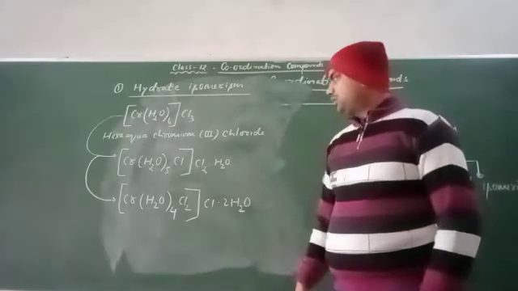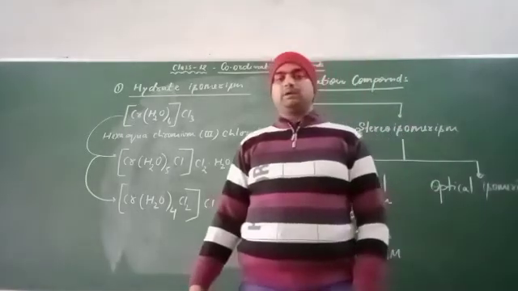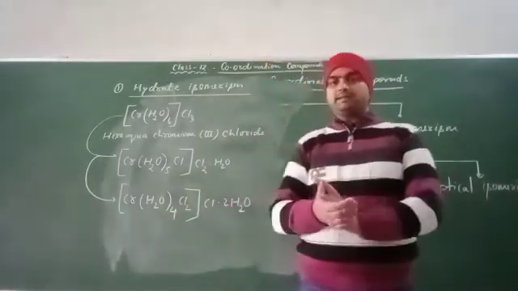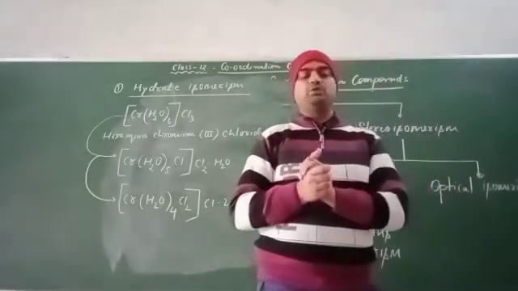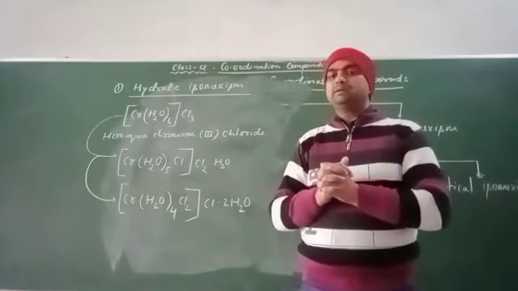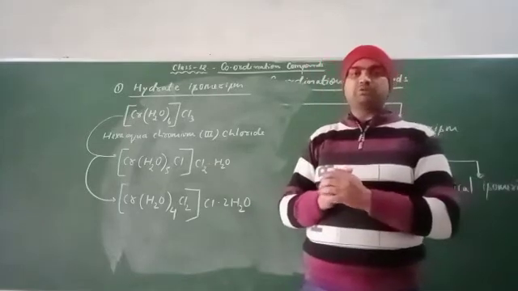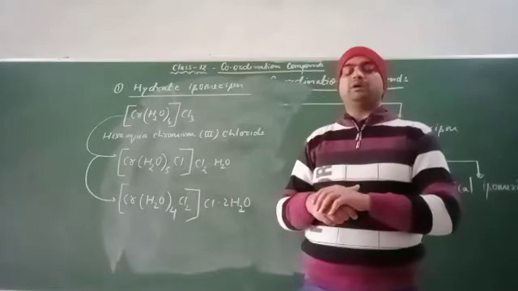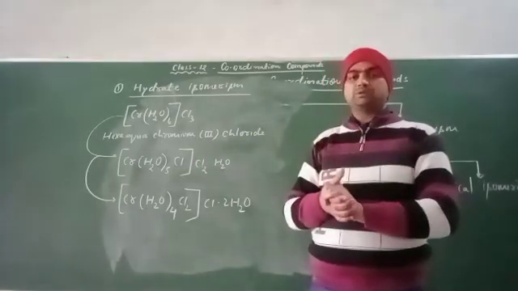Now I will talk about the next one, that is linkage isomerism. I think it is clear to all of you what a hydrate isomer is. You have to keep one thing in mind. Suppose two isomers are given to you and the question asks which type of isomerism is shown by these compounds.